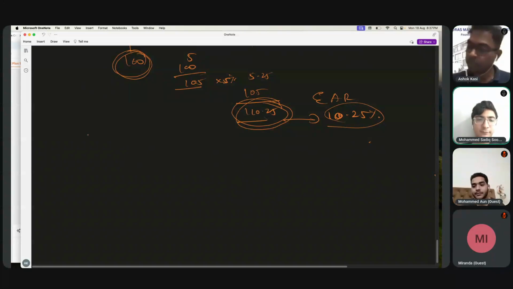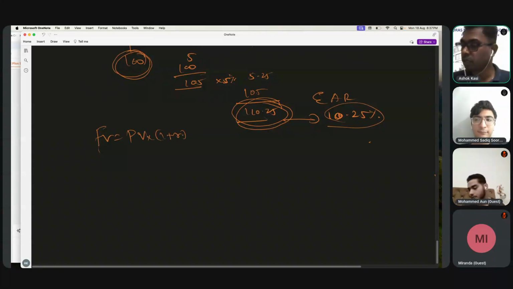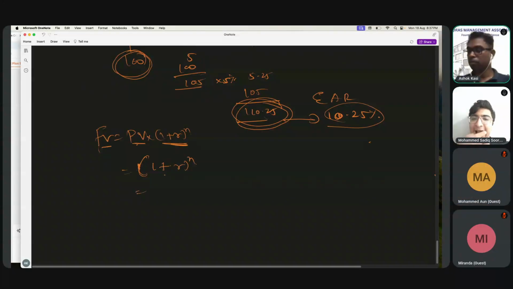Let me again derive the formula. This is the base: future value is equal to present value into 1 plus r raised to n. Right now, my focus is on the returns, not on the present value or future value. So let me make the present value 1 rupee so that it goes away. Then I will be left with only 1 plus r raised to n. So let me play around with this formula only. So 1 plus r is what?